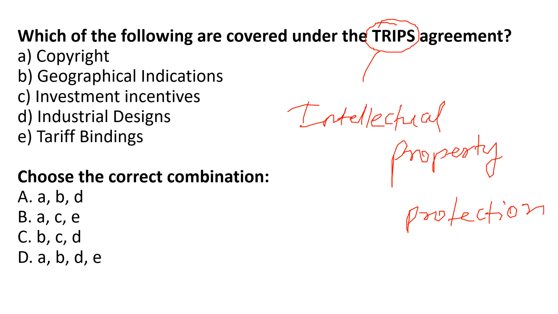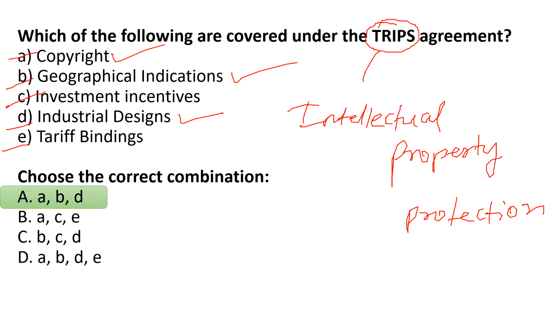These are the options, from which some are not covered under TRIPS. You need to eliminate those and answer which are covered in the TRIPS agreement, okay? Copyright is there, GI tag is there, investment incentives, industrial design, tariff binding. The right answer should obviously be A, B and D, because copyright, GI tag and industrial designs are covered in the TRIPS agreement.